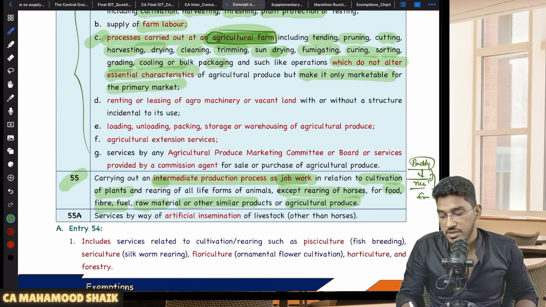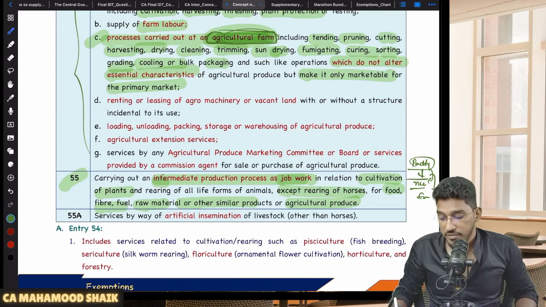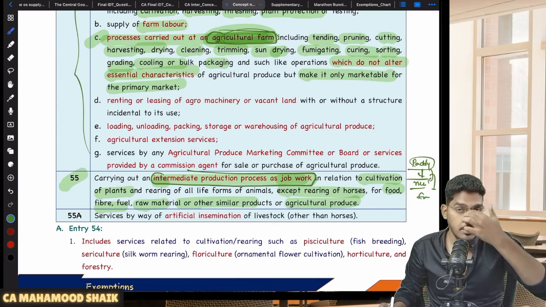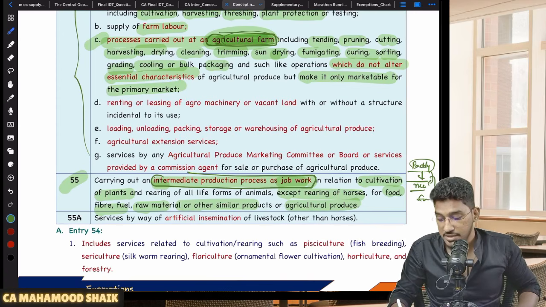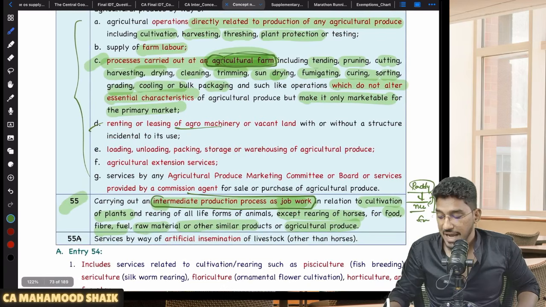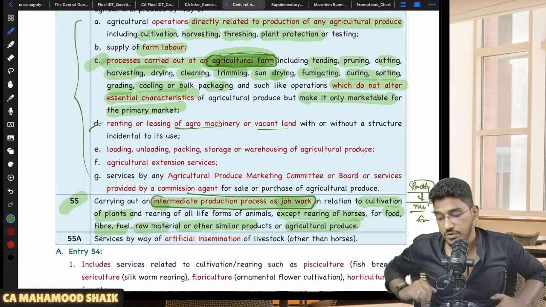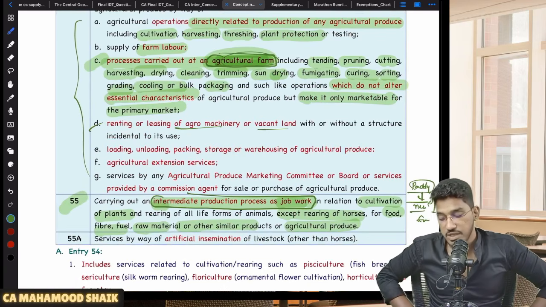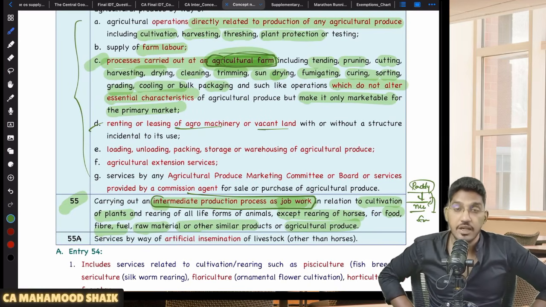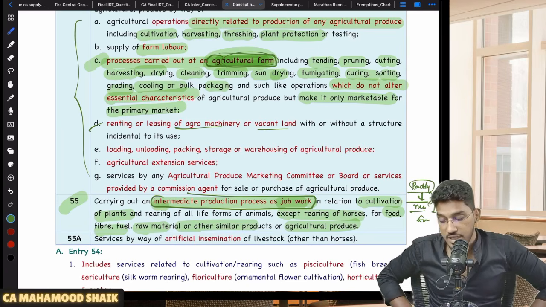Okay, so any process which is carried out at the farm level, or if it is getting carried out as an intermediate production process as the job work, to the extent it does not alter the essential characteristics of the agricultural produce, it is exempt. Not just that, once again, if you come back to entry number 54 here, renting or leasing of agro machinery or vacant land with or without a structure incidental to its use. If someone is providing the services of renting or leasing agricultural related machinery or vacant land with or without any structure incidental to its use, exempted.